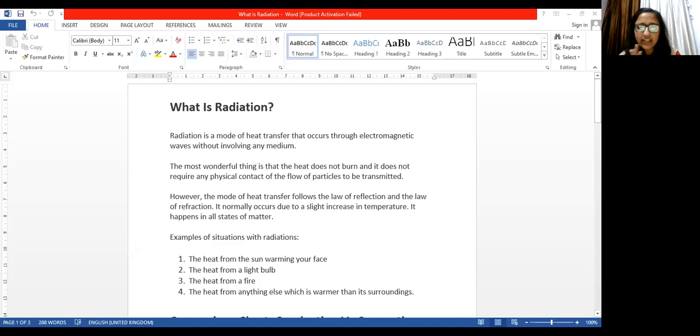I'm just going to share the screen with all of you so that we can start with our topic, that is, yes, radiation. So what do you understand by radiation? See, what happens when we switch on an electric bulb? After some time, it becomes hot actually, and it gives heat and light. We all know this. Now, if we keep our hand a short distance below the glowing bulb, then what happens? We can feel the heat on our hand.